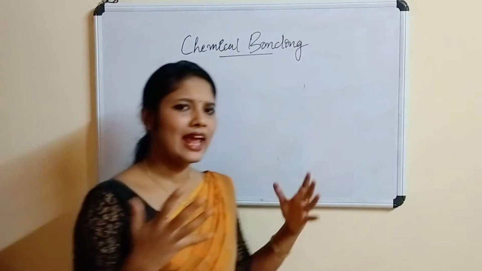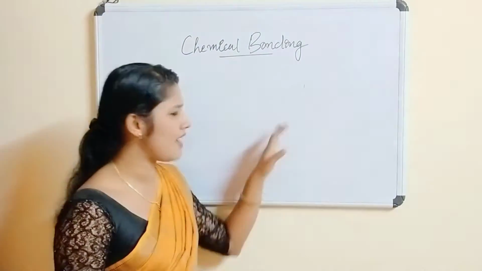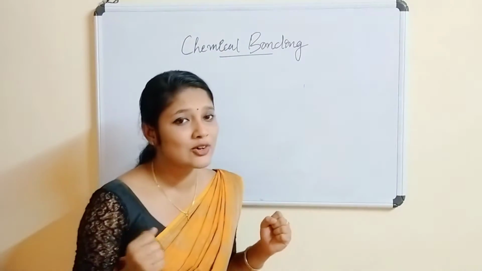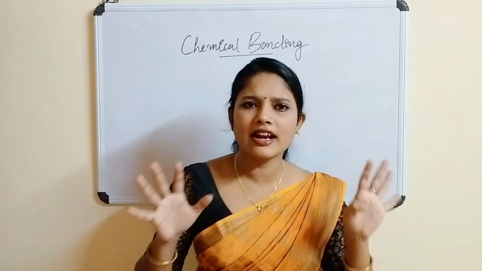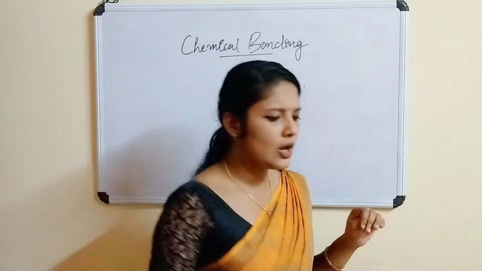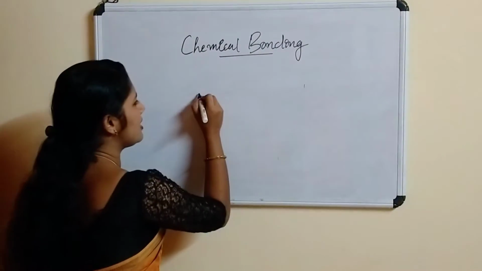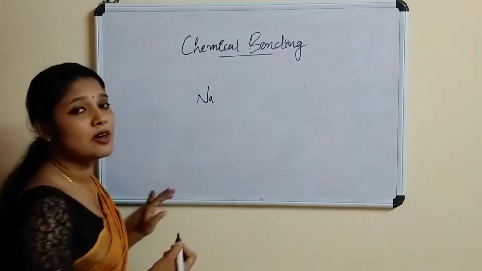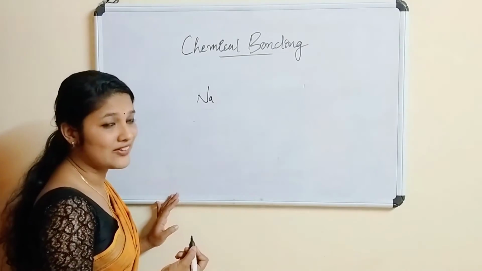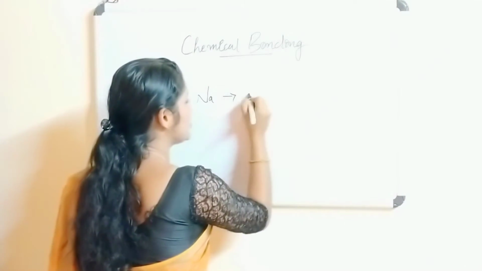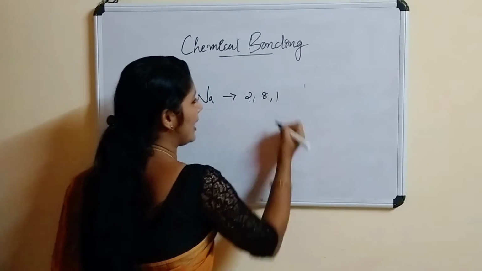Now, all the elements in this periodic table want this inert electronic configuration, the octet electronic configuration. All are having 8 electrons. Now, let me give some examples. Sodium. What is the atomic number of sodium? 11, right? That is 2, 8, 1.